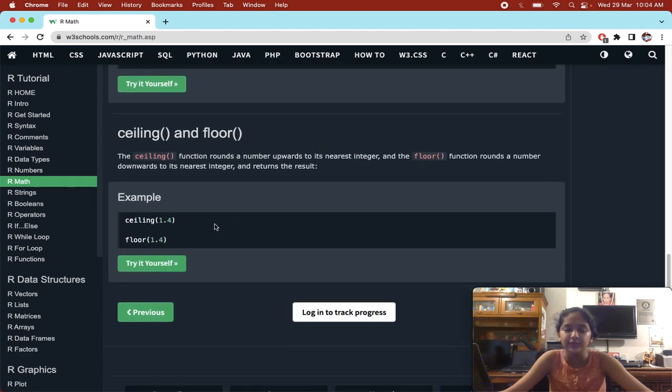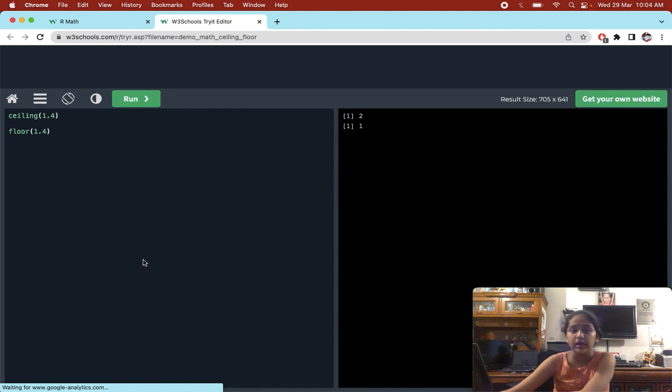Now, ceiling and floor. The ceiling function rounds a number upwards to its nearest integer, and the floor function rounds a number downwards to the nearest integer and returns the result. So you might be thinking that the ceiling will get 1 and the floor will also get 1, but that is wrong.